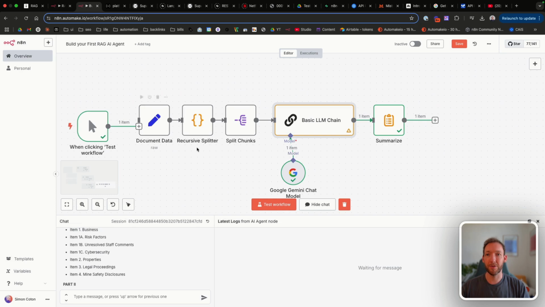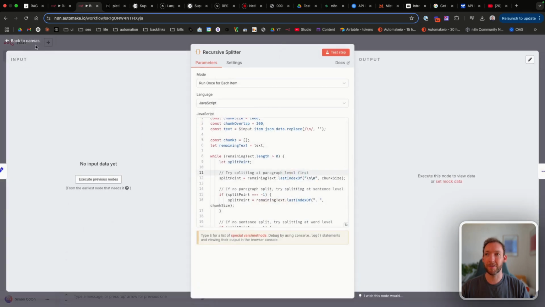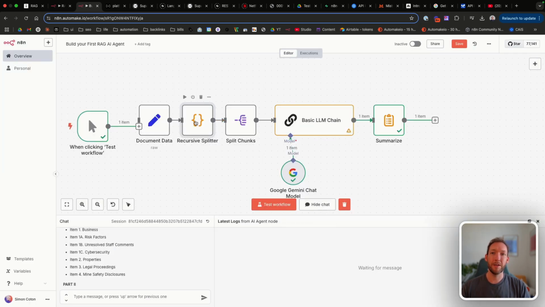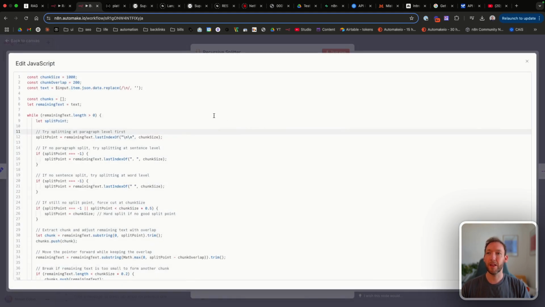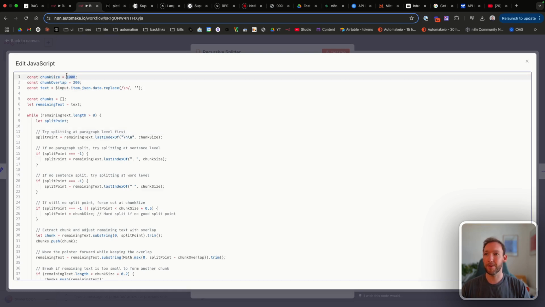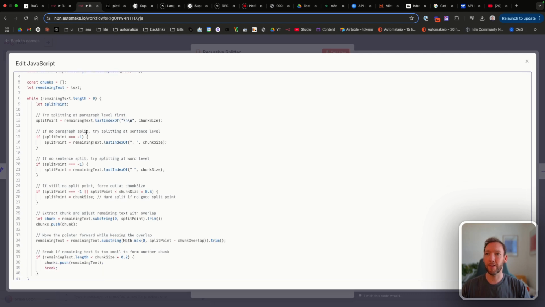The other thing that's really useful in this workflow is the recursive splitter. So like I said, there's no inbuilt way yet in N8N to split your chunks. So this code node will help us. We'll put in our chunk size and our chunk overlap, which I believe was 550. And what it will do is it will say, okay, let's try and split the remaining text into chunks.